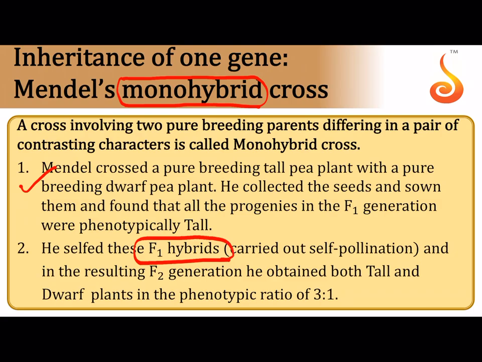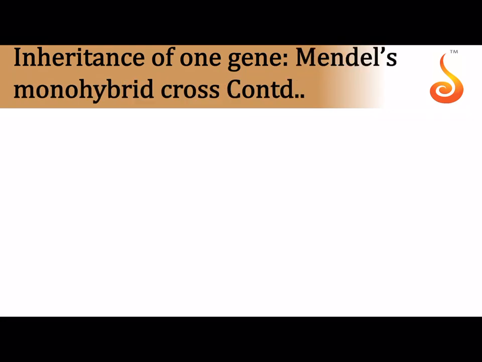And you all are aware that on self-pollinating the F1 generation, in the F2 generation, he obtained both tall and dwarf. Surprisingly, in the F1 generation, he thought that the dwarf trait had disappeared because none of the plants in the F1 generation were dwarf. But in the F2 generation, both tall and dwarf plants were obtained in the ratio of 3:1.